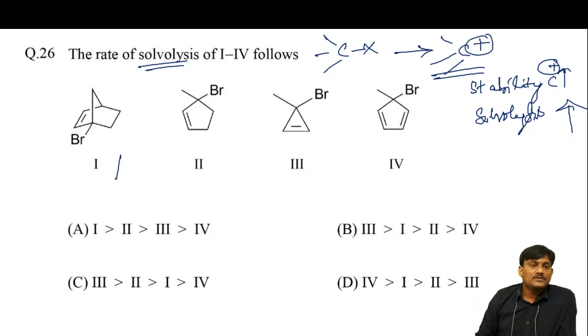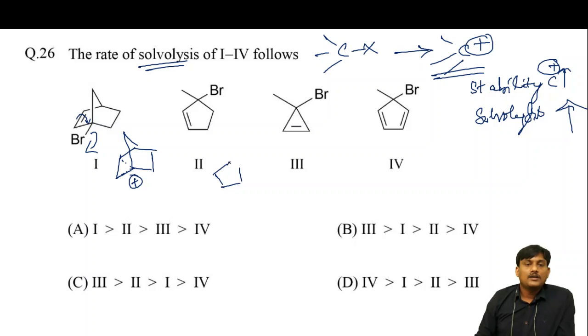So let us write down what the carbocation formed in this case is. Here when there is a removal of bromine, these pi electrons attack on the center. So here there is a formation of a non-classical carbocation. This is a non-classical carbocation. In this case, you will get a carbocation and double bond.